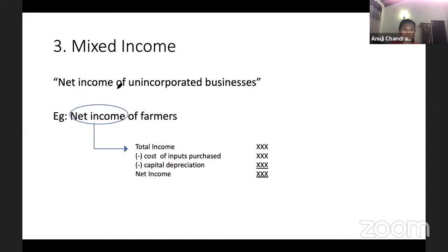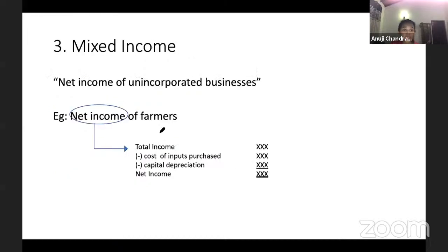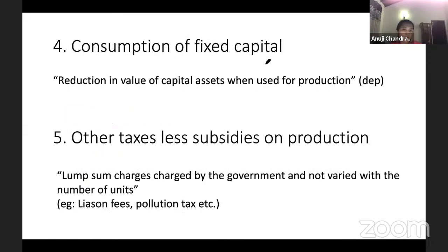Mixed income is the net income of unincorporated businesses. Incorporated businesses' income is included in the operating surplus here, but for this one you take unincorporated businesses such as farmers. When you're talking about farmers, it is income minus the cost of the purchase of inputs, and capital depreciation. Whenever you take income, you have to include this capital depreciation, the consumption of fixed capital. Then you have to include, like I said, other taxes and subsidies on production.